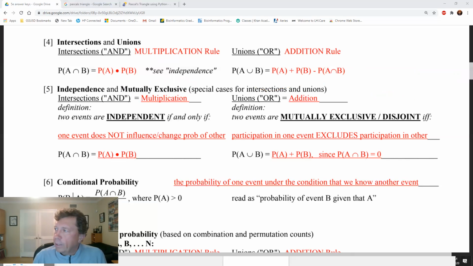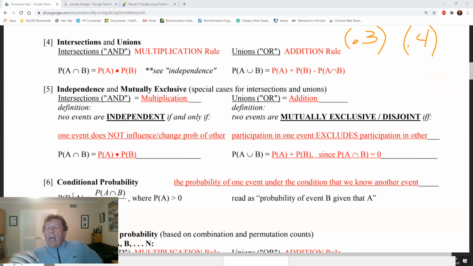Let's say the probability of me getting a hit in baseball is 30%, and the person batting behind me has a 40% chance of getting a hit, and someone asks you, what are the chances that one or the other gets a hit? One or the other.